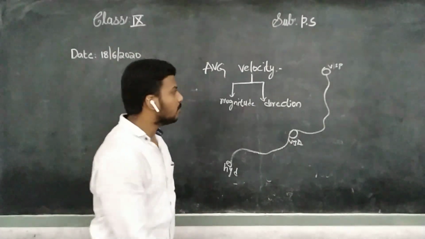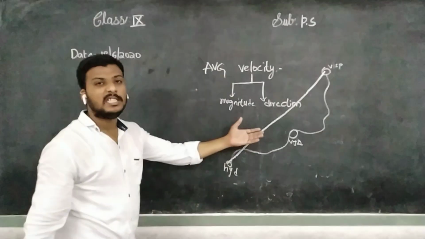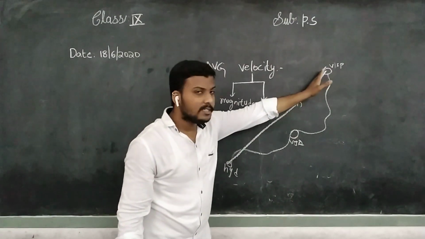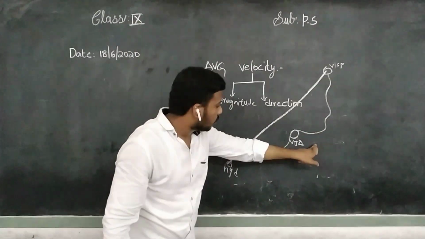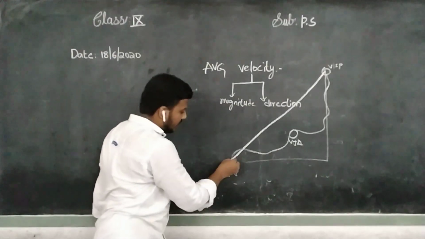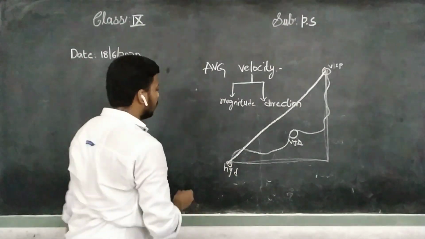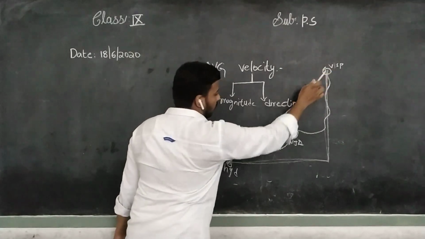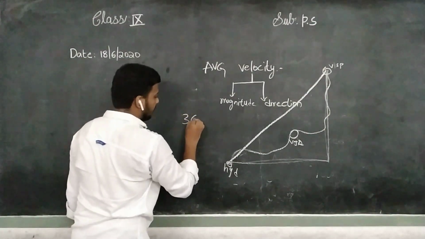Then what is displacement? The shortest distance covered by an object is called displacement. What is this displacement indicating? This is south-west. Understand, children? This is in the direction of southwest. The train is moving due southwest. What was the shortest distance? How much? 360.